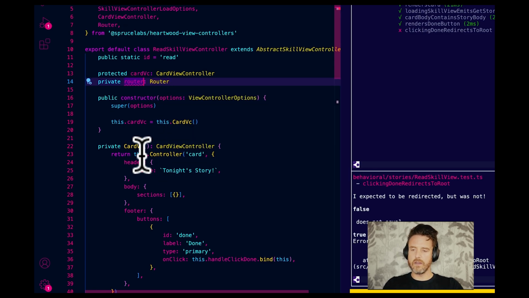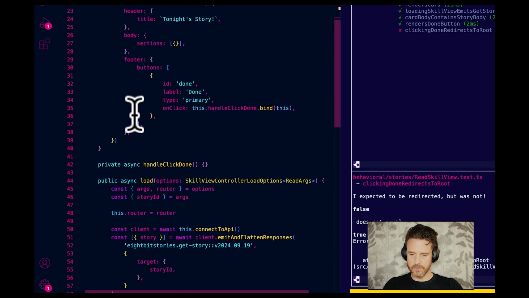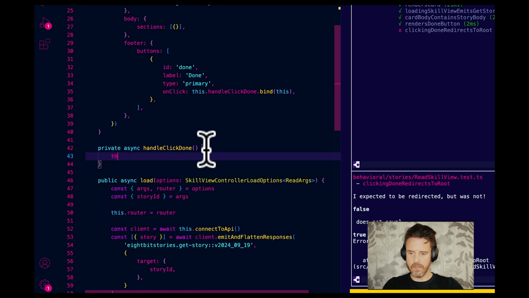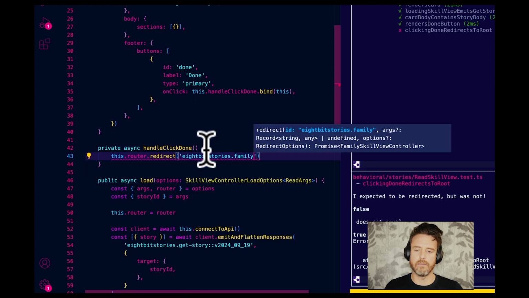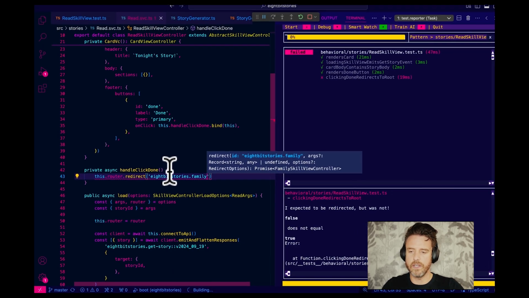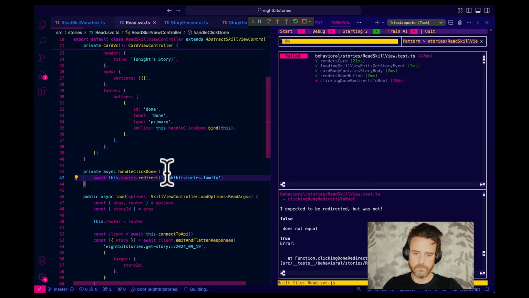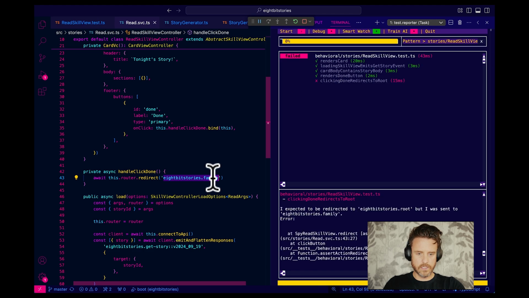And then I'm going to bang it because it's not set in the constructor, but load is always called in the lifecycle of the skill view. And then I can go this dot router dot redirect 8-bit stories dot family, but that's not right. Oh, and we need to await. And it's root. Expected to redirect 8-bit root, but was redirected 8-bit family.